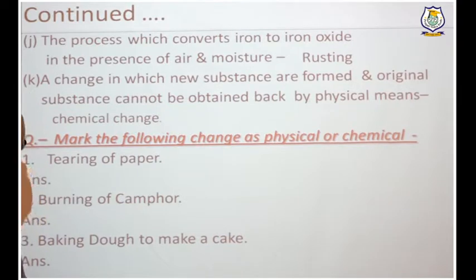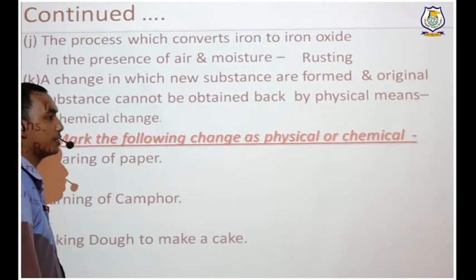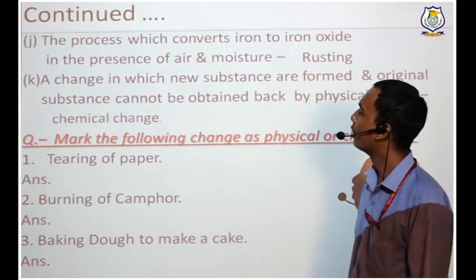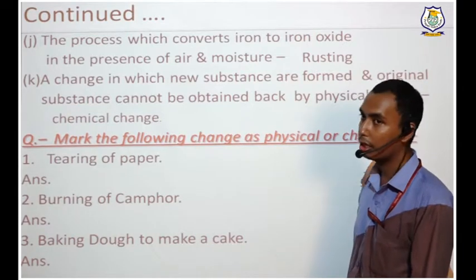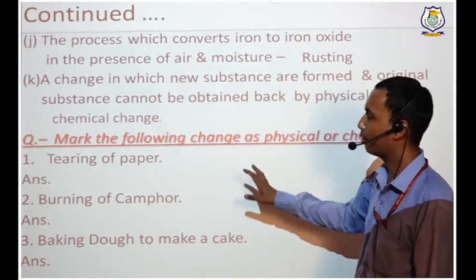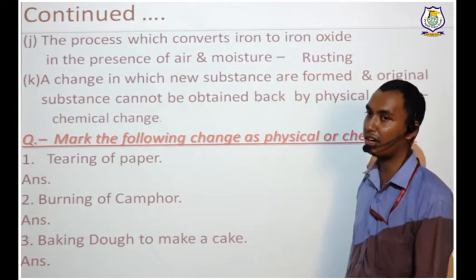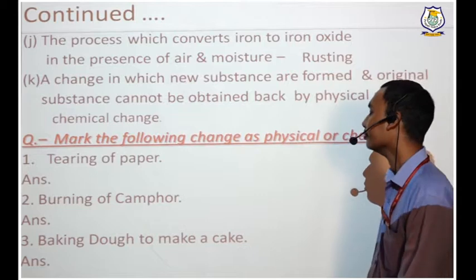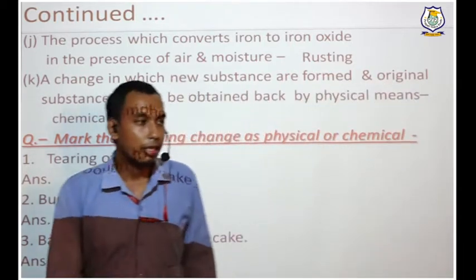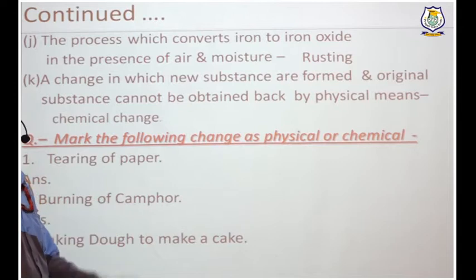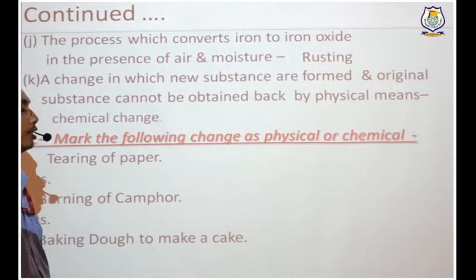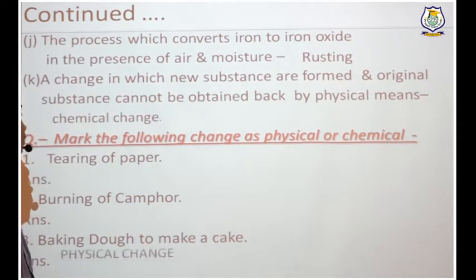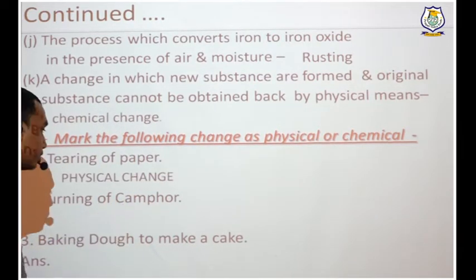Now the next question is, mark the following changes physical or chemical. It is a very interesting one. Apply your senses, to see whether you have understood the chapter well or not. You have to tell whether a particular change is physical or chemical. Tearing of paper. You have taken one paper and you are tearing it. Is it physical or chemical? It is a physical change, because if you tear a paper, it will remain paper only. It will not change into gold. So it is a physical change because no new substance is formed.